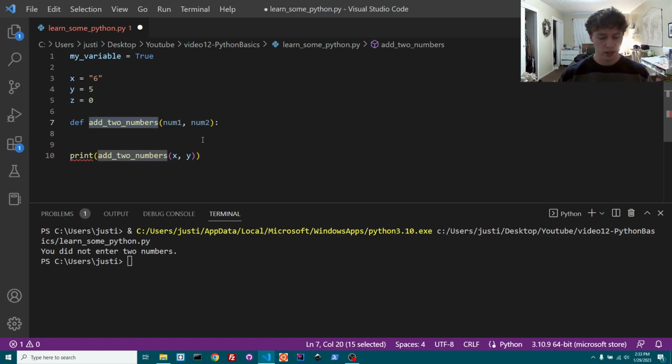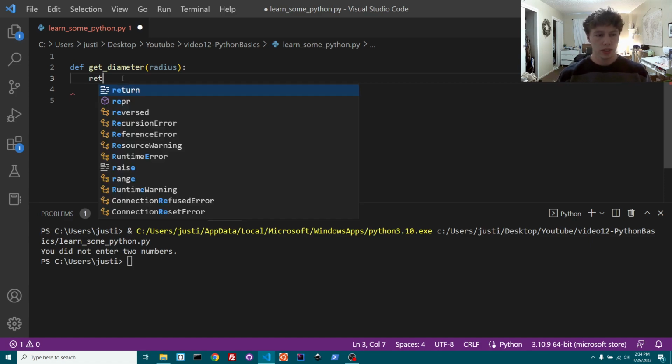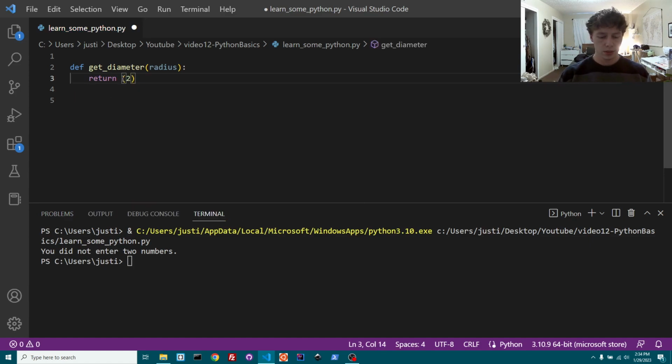So let's call this get_diameter, and we're going to take in the radius. Let's get rid of all that stuff. Okay, so this is a really easy one. We're just going to say return 2 times radius, right?